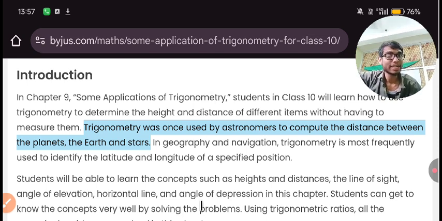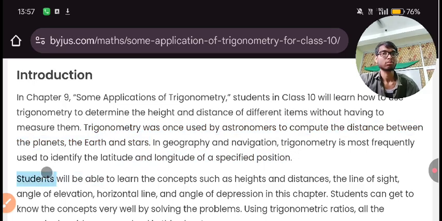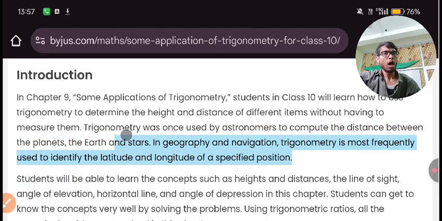Here you are understanding why we are going to discuss this. In geography and navigation, trigonometry is most frequently used to identify the latitude and longitude of a specified position. Clear? In these places, in geography, you can see navigation.